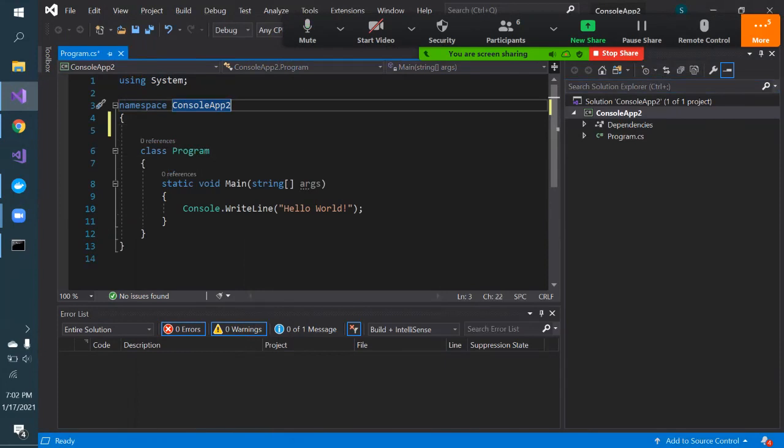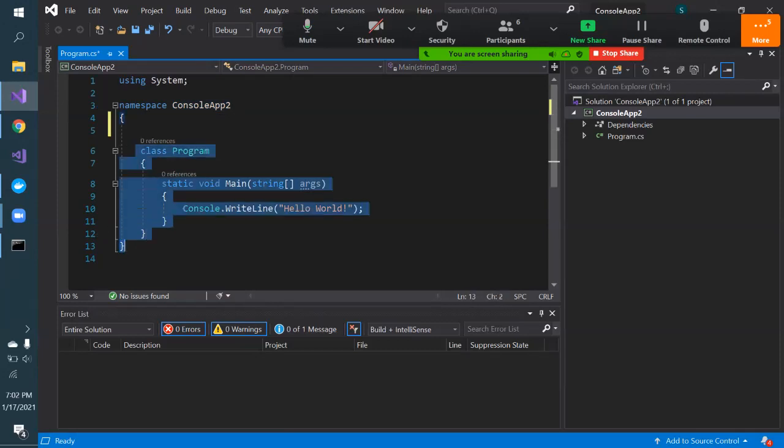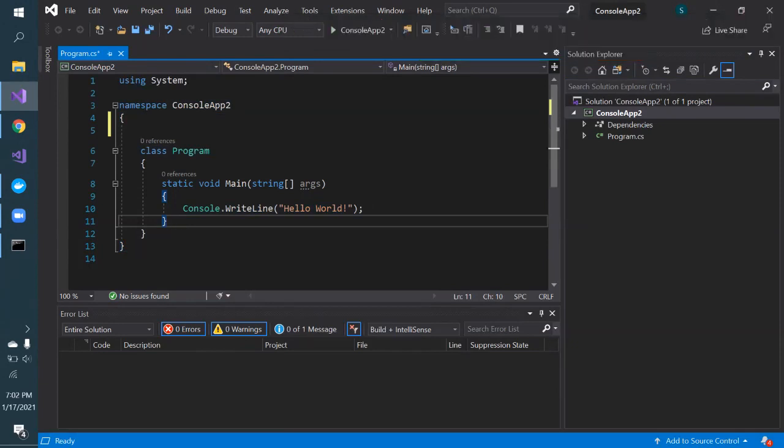Namespace means it is a new unique name for our whole project. And inside the project, you have different classes. And classes have methods. Like if I create a rectangle class, I will have properties like width, length, and what methods I should have: calculate area, or display rectangle length, all those kinds of things.